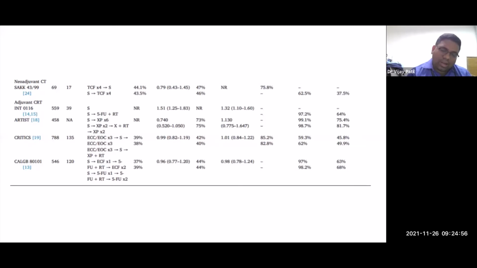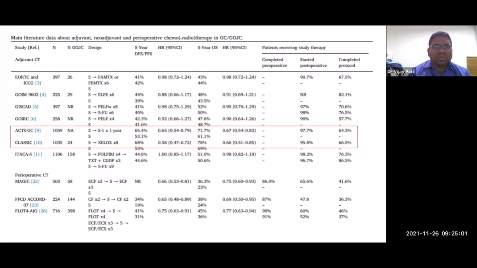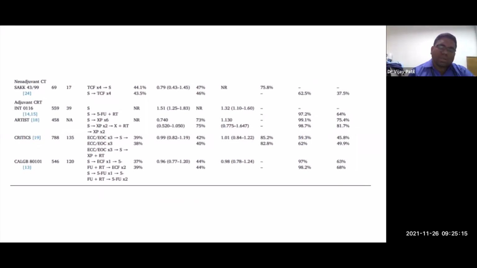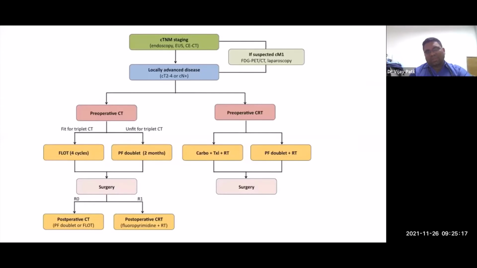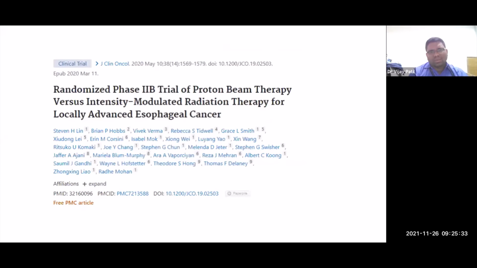So if you have an adenocarcinoma, distal or EOJ, the best way would be either you go for the preoperative chemotherapy, which is the latest in the FLOT regimen, go for 4 cycles followed by surgery, followed by 4 cycles. If it undergoes surgery first, you can use a very well-tolerated regimen like that of XELOX times 8 for giving adjuvant chemotherapy. And this is what I would suggest for patients who are overall for esophageal cancer. If they're fit for preoperative CTRT, go for that. If not, select a preoperative chemotherapy, do surgery, and then accordingly you go forward.